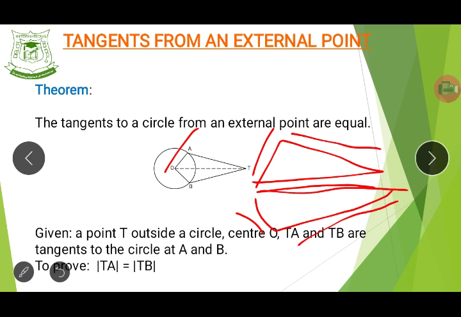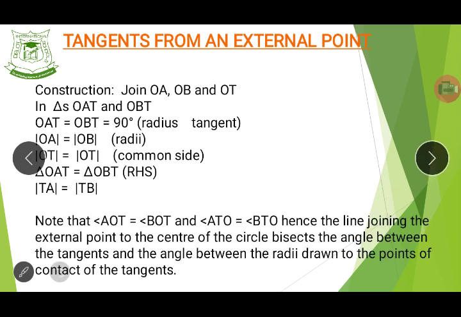Now the line that joins them together, from O to T, does not change. That is the only line that remains the same. Both of them are sharing that line, so they are using the same line.